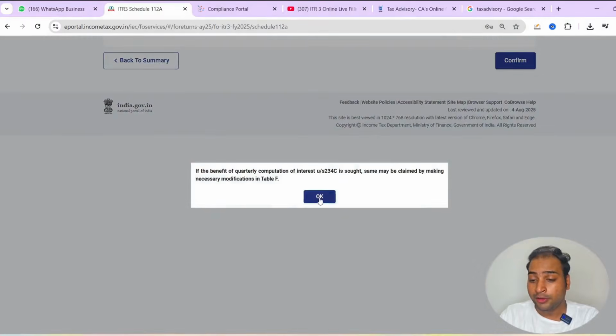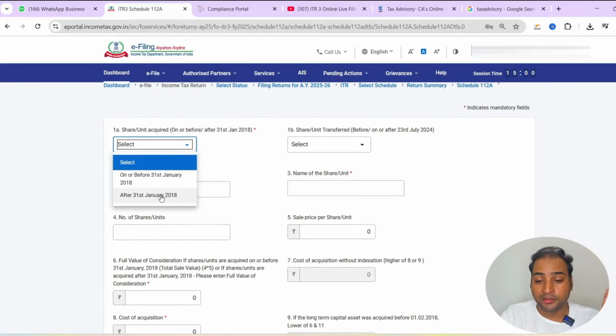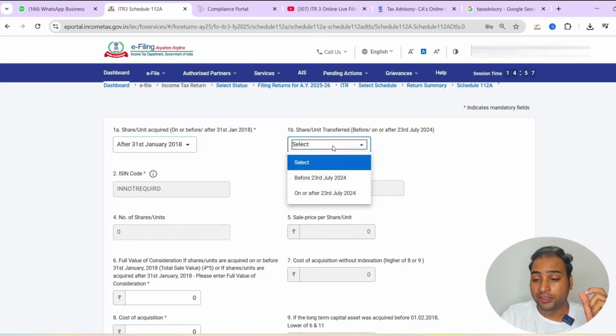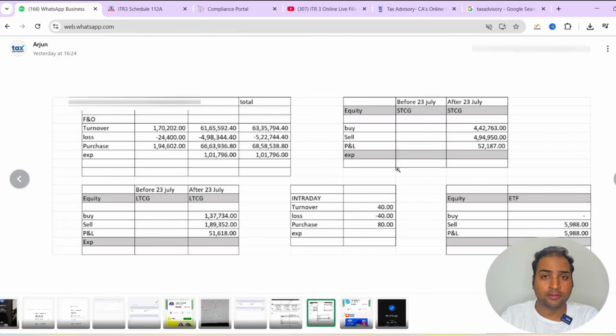learning about the reporting of long-term capital gain. Add another. If you have acquired all the shares after 31st January 2019, then select here shares unit transferred on or before 23rd July and after 23rd July. So we have all the details here in the summary. I will suggest to prepare a summary first before proceeding for the ITR3 video.